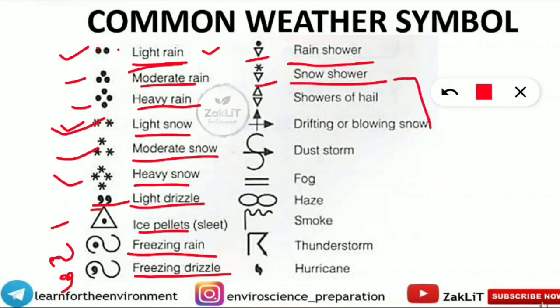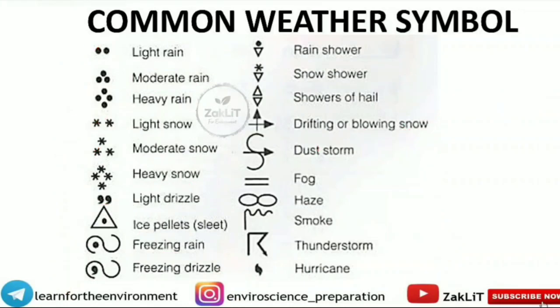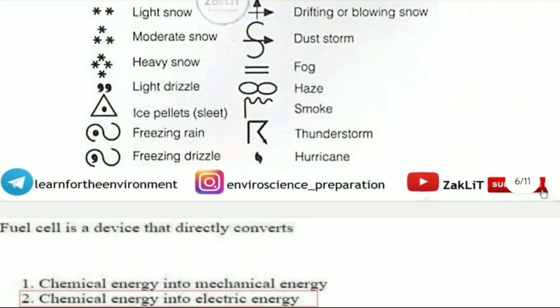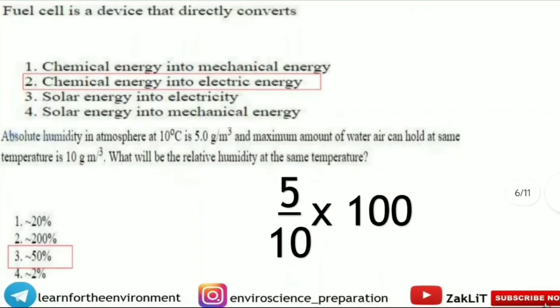So all these things I am not discussing because this thing also I will be uploading in our Telegram page. You can check from there. Just you should know rain means dot, snow means star, and if the number of dots and stars are increasing, that means it is coming from light to moderate to heavy. And this thing, direction giving thing, is showing that drifting or blowing snow pattern. So I hope you are noting down all this thing. I am repeatedly saying note down all this thing. Let's move on to the next question.